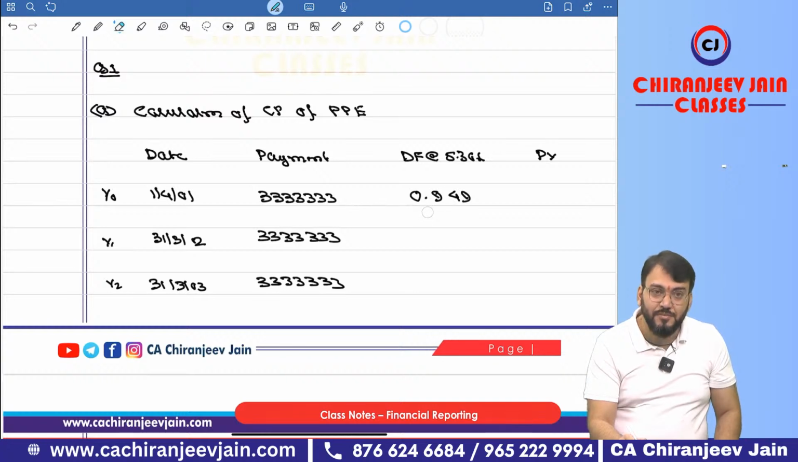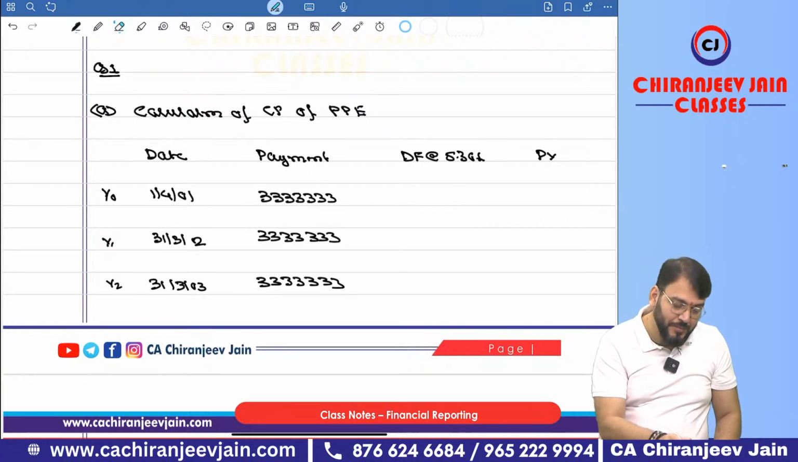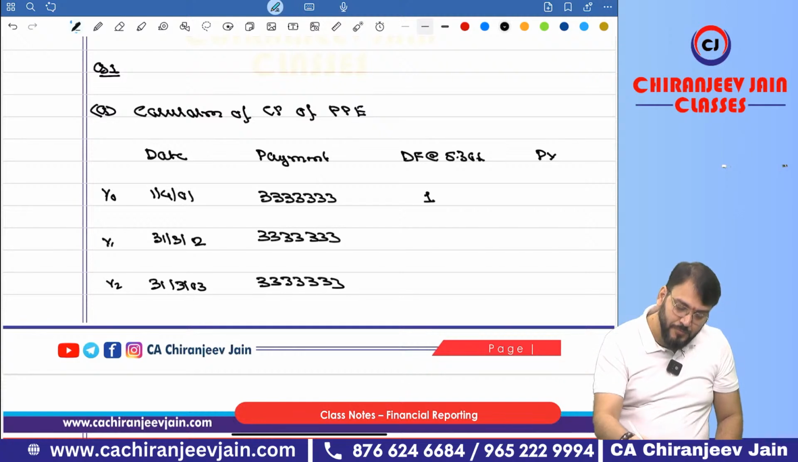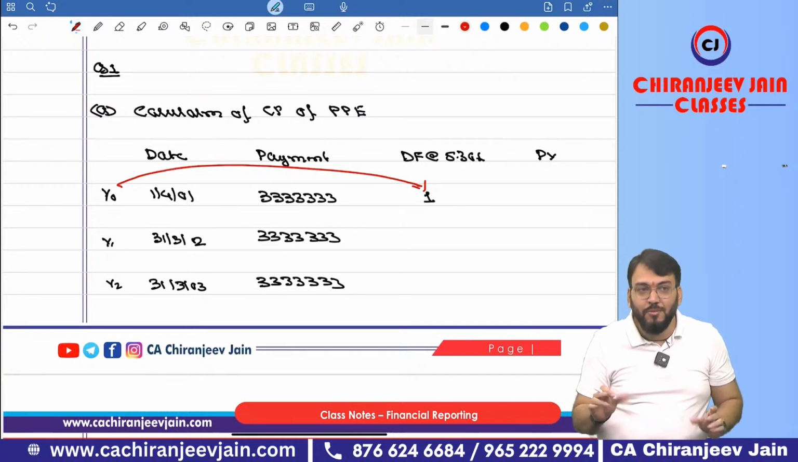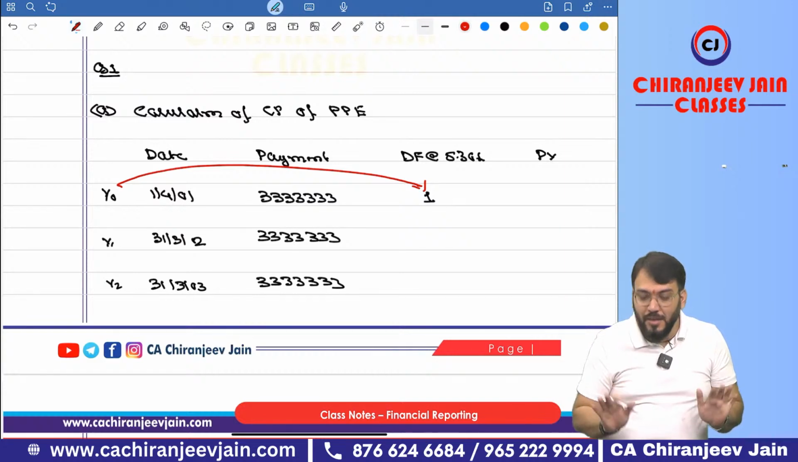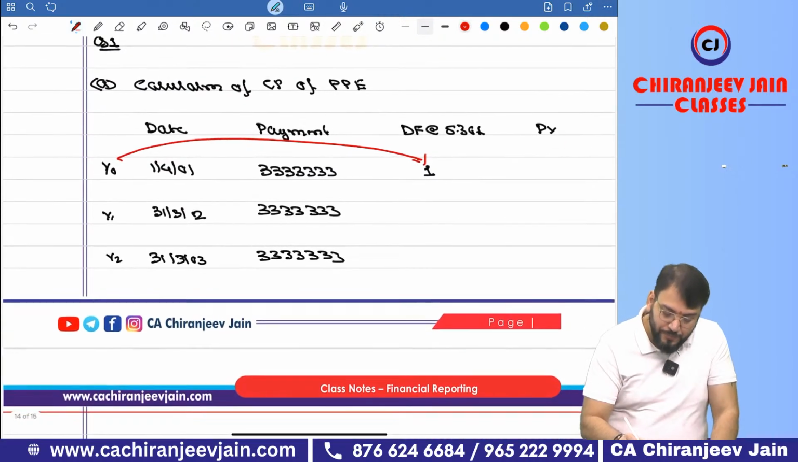Is it correct? Is it correct? No, it is not correct. This is 1. Presence of mind, one simple mistake, 6-month gap. Okay, understood? So be careful.